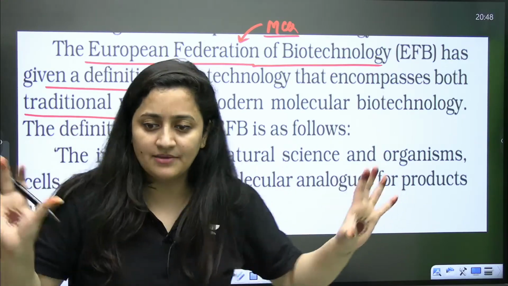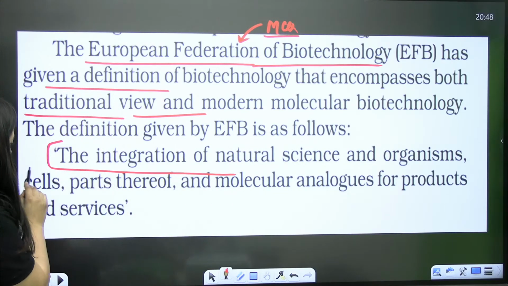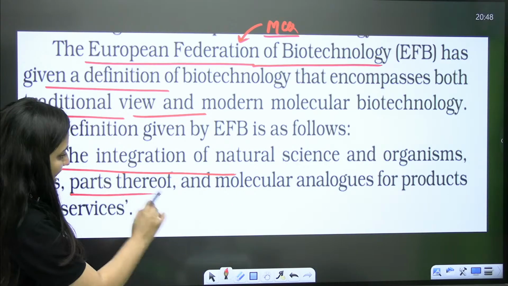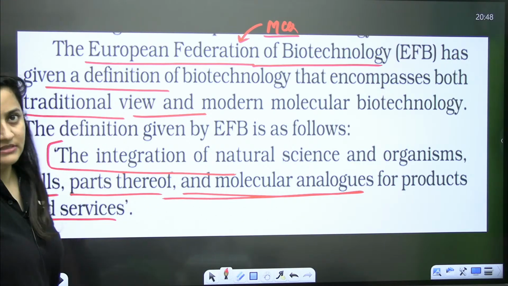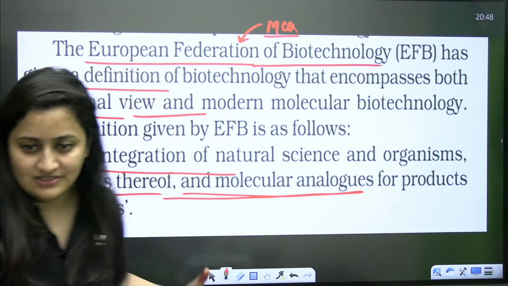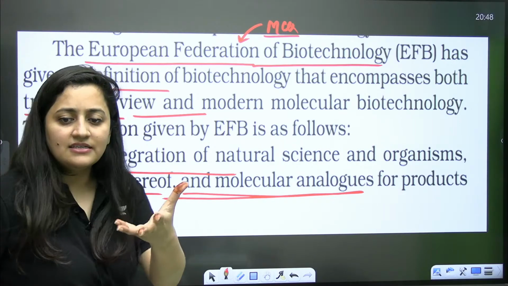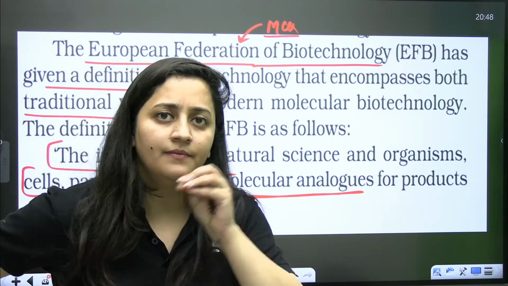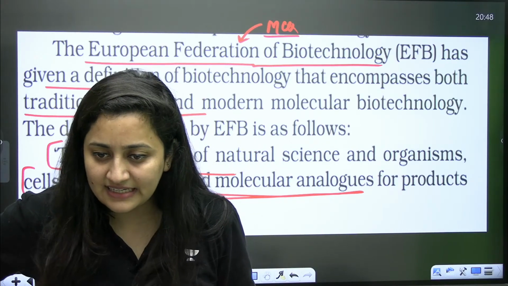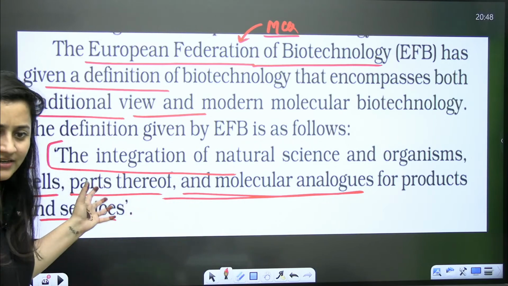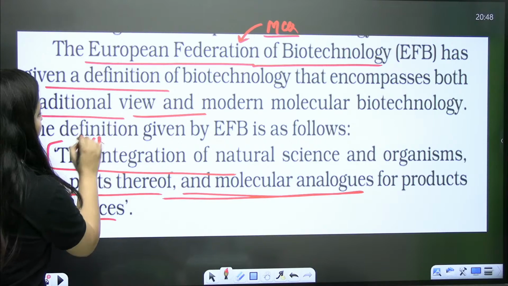In very simple words, let's read it from here. The integration of natural sciences and organisms, cells, parts thereof, and molecular analogs for products and services. This is the technical language. Ultimately, it should include benefit of mankind, of course. So this is the definition. This part is important, and an MCQ can come from this part as well.